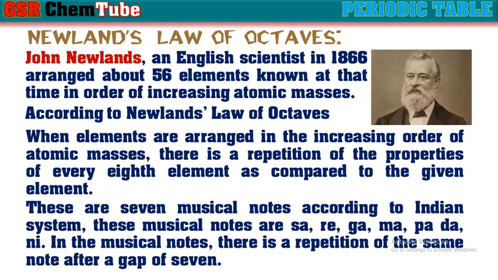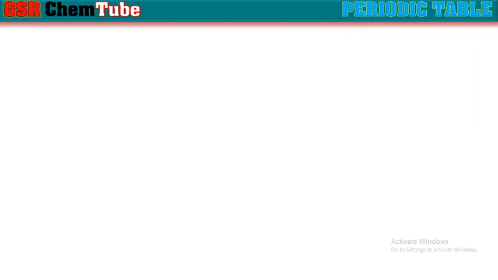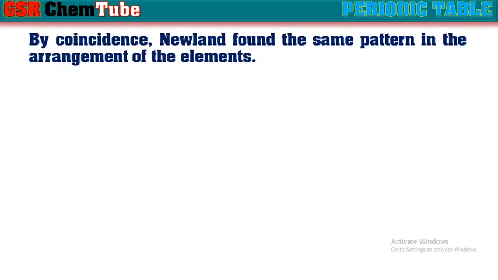There are seven musical notes according to the Indian system. These musical notes are, as we know, sa, re, ga, ma, pa, da, and ni. In the musical notes, there is a repetition of the same note after a gap of 7. By coincidence, Newland found the same pattern in the arrangement of elements also.